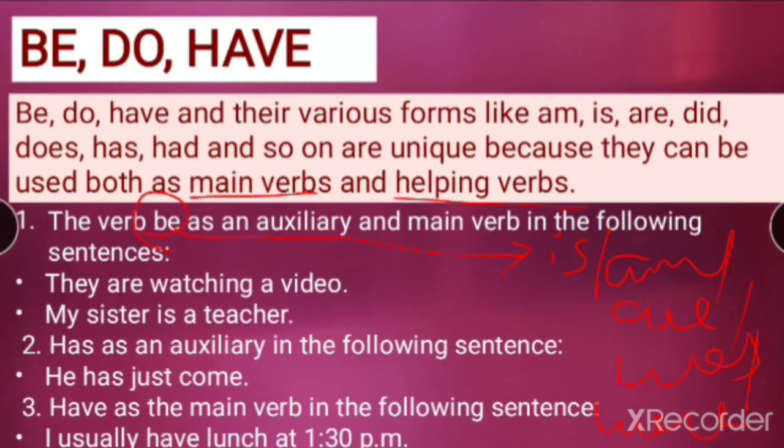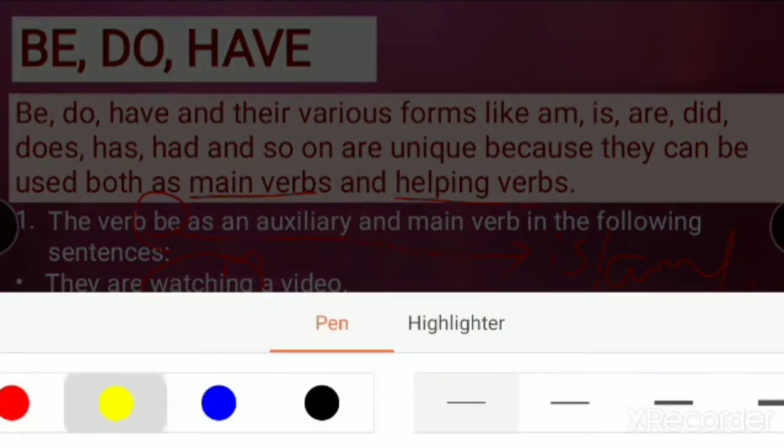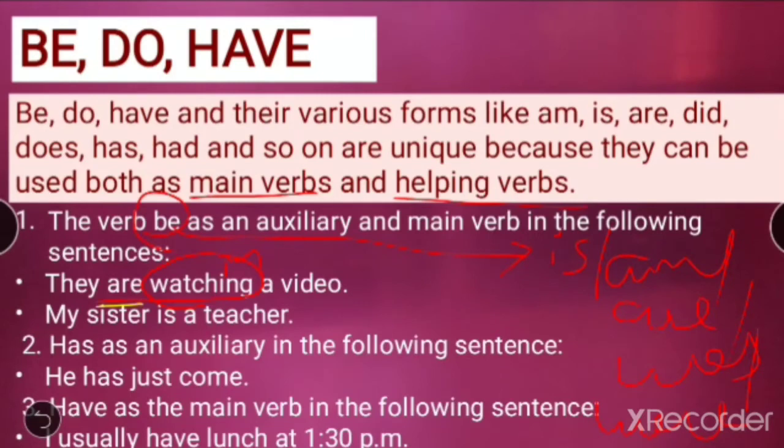They are watching a video. They are watching. Watching is a main verb. Okay, students, watching is some action. Now before that we have one be form, that is are. We are having are, right? So what is are? Are is the helping verb over here. Yes, this be form are, it is the helping verb. Okay, now let's go to the other one.